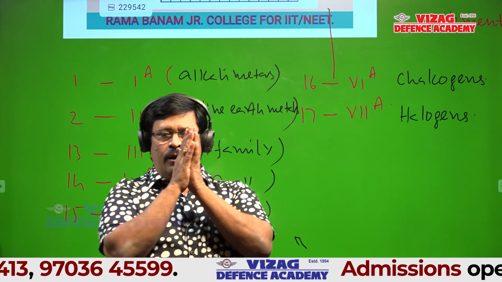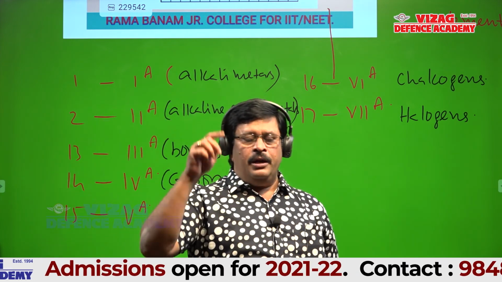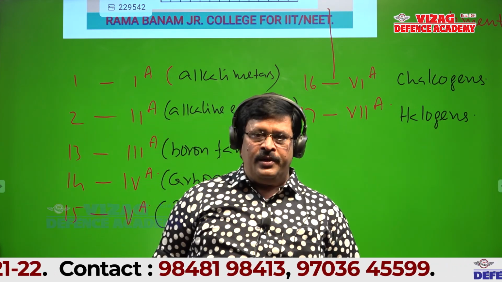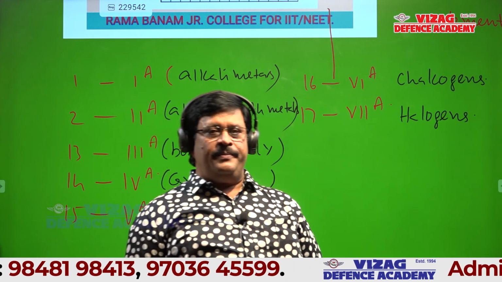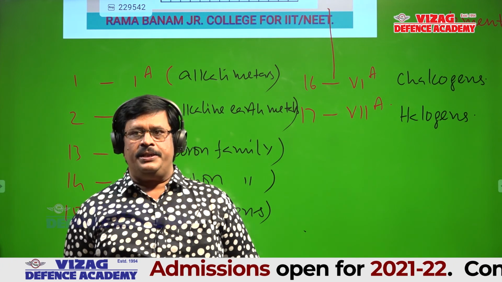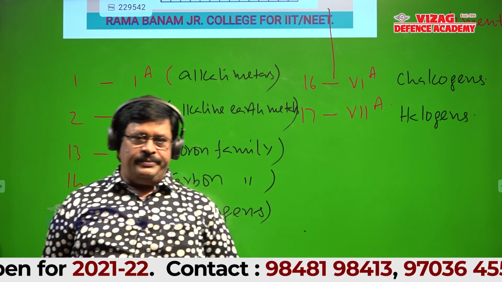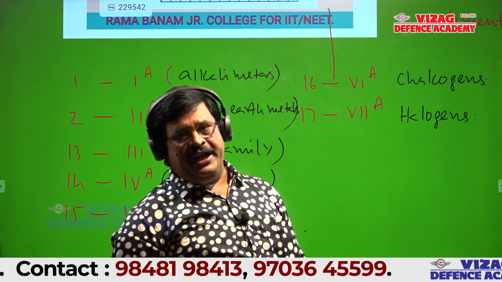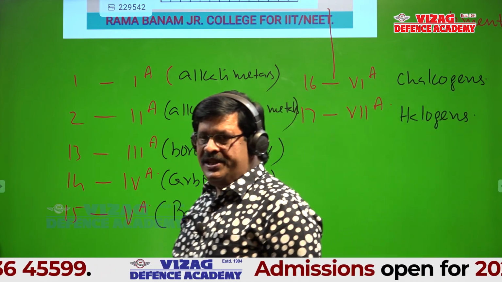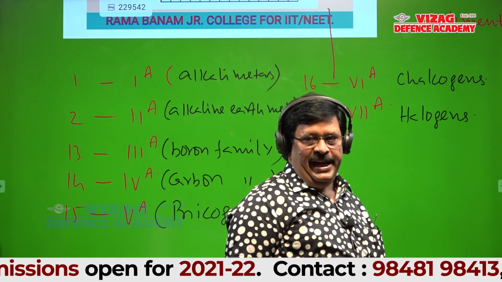So one more time, listen to me, students. Column number 1, 2, 13 to 17 are normal elements. They are representative elements. Column number 1 is alkali metals, 2 is alkaline earth metals, column number 13 is boron family, 14 is carbon family, 15 is nicogens, 16 is chalcogens, 17 is halogens. Is it okay?